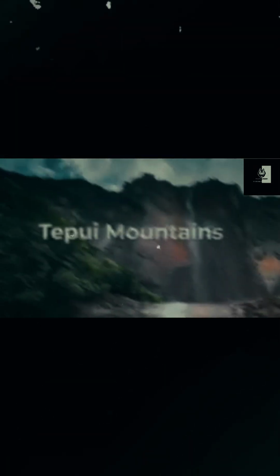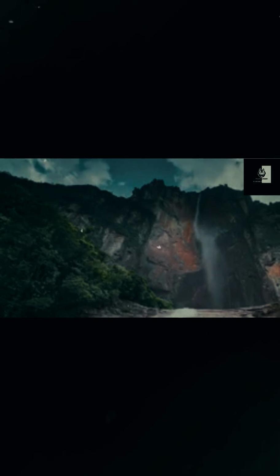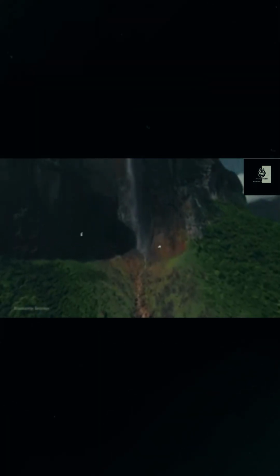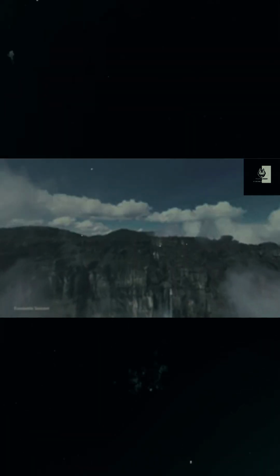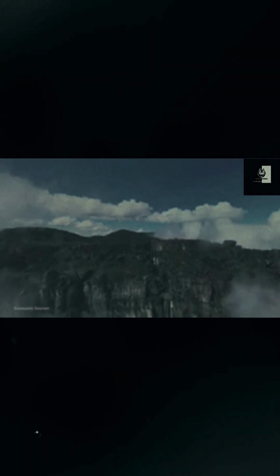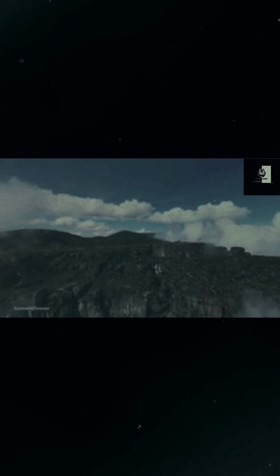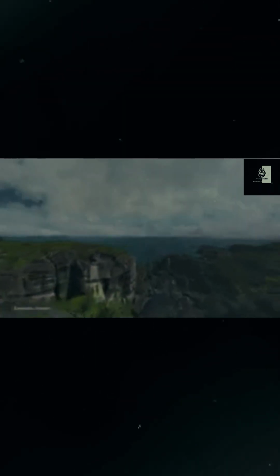And let's look at the Tepui Mountains. The Tepui Mountains are a series of flat-topped mountains located in the Guiana highlands of South America, mainly in Venezuela, with some in Guyana and Brazil. They are unique formations that rise up from the surrounding rainforest, often reaching heights of over 3,000 feet or 1,000 meters, and they're some of the oldest landforms on Earth, dating back as far as 1.5 billion years.